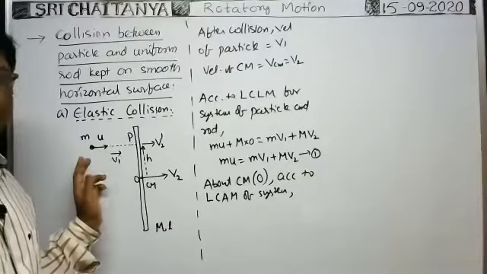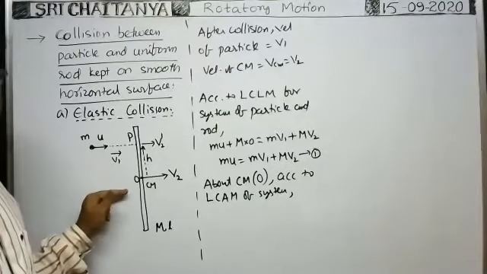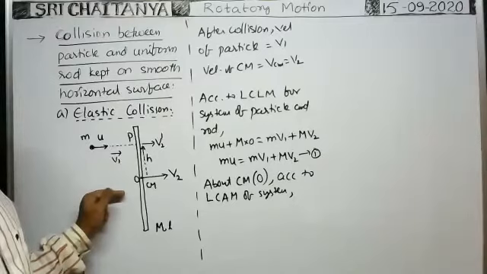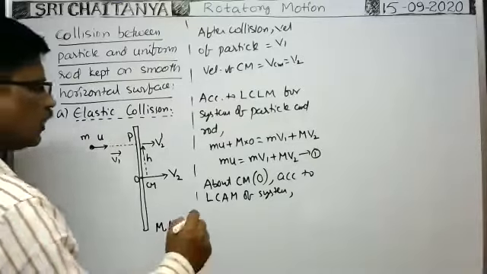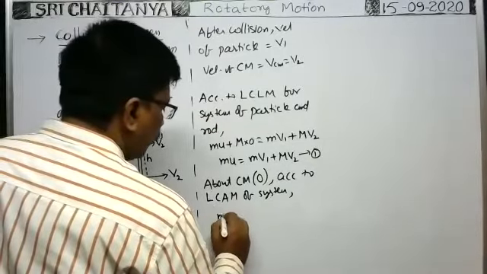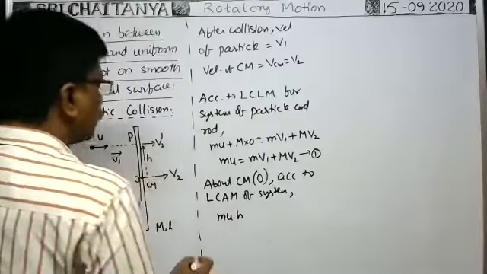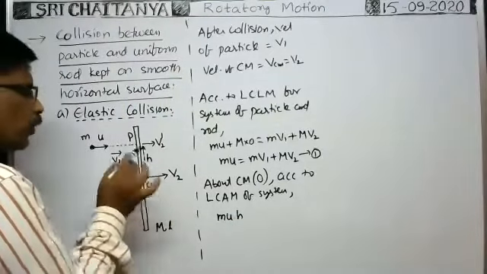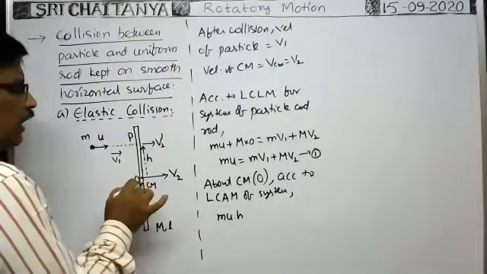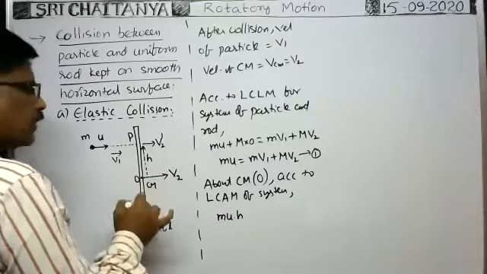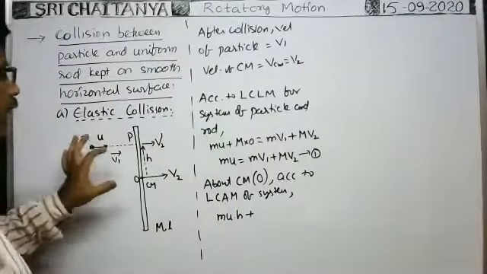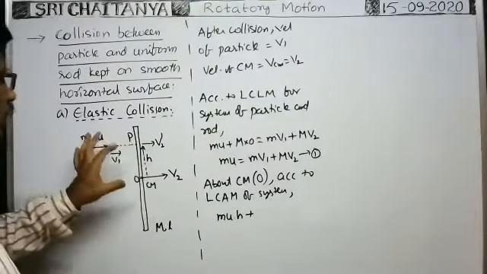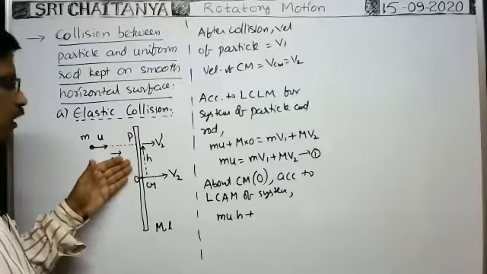Then what is the angular momentum of the particle about the center of mass of the rod? Angular momentum means moment of linear momentum. That means momentum mu into perpendicular distance h. That's why mu into h is the angular momentum of this particle about the center of mass before collision, plus the angular momentum of the rod, which means I into omega. Before collision, about the center of mass the moment of inertia is ml square by 12.